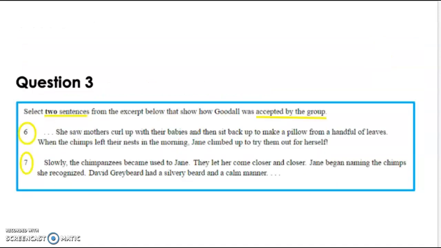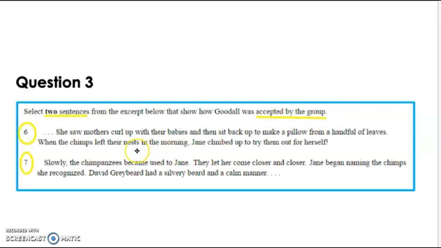Question number 3 is asking me to select 2 sentences from the excerpt below that show how Goodall was accepted by the group. Accepted by the group. I think the word accepted means like welcomed by the group.